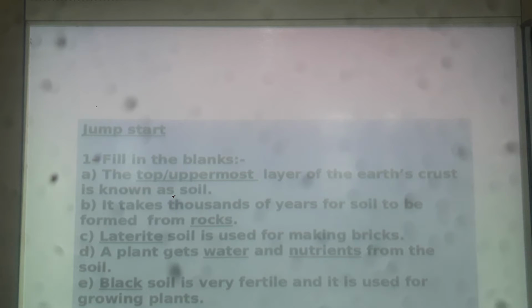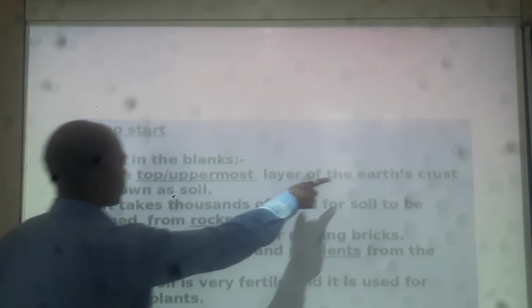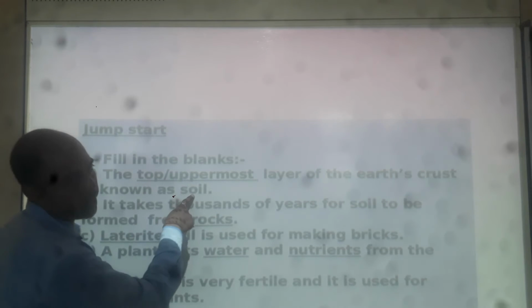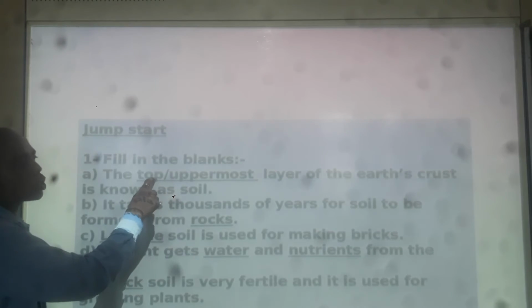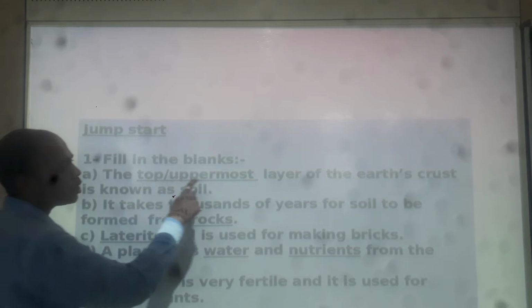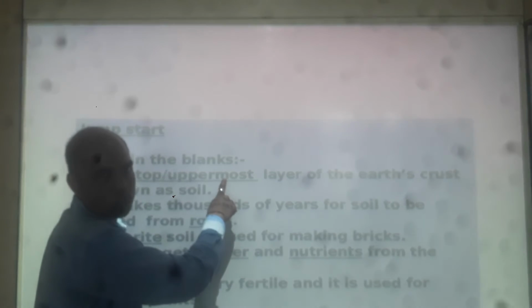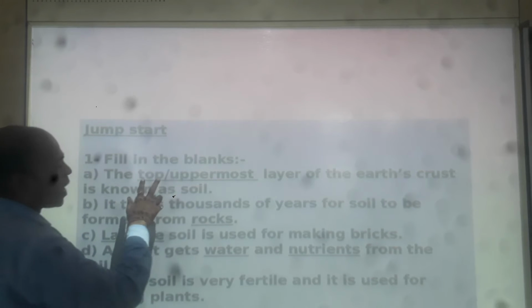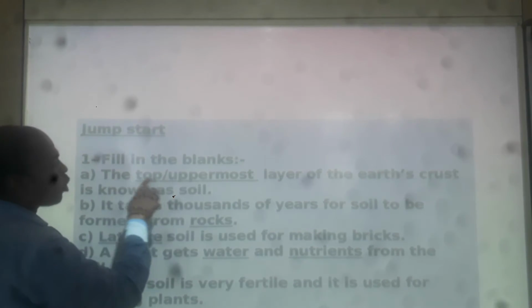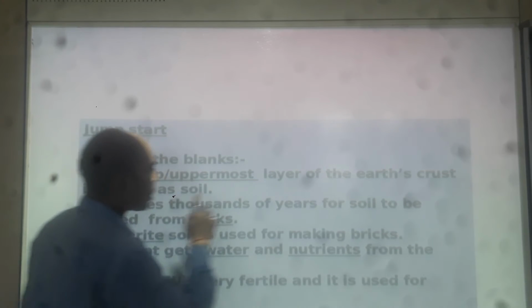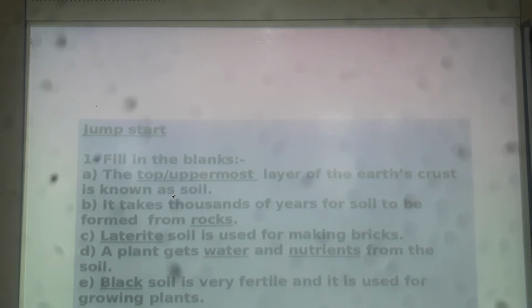We have certain questions which are given in the book. The dash layer of the earth's crust is known as soil. So which layer of the earth's crust is known as soil? The top layer of the earth's crust, or you can say the uppermost layer of the earth's crust. So either you can write top or you can write uppermost. The top or uppermost layer of the earth's crust is known as soil.